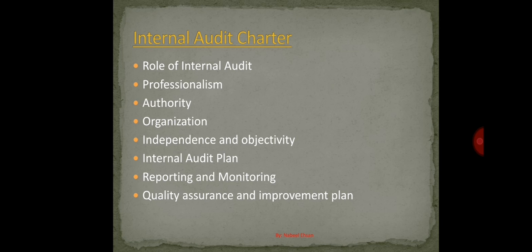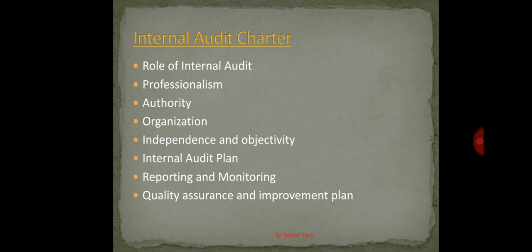Okay, now the organization, the fourth part of the internal audit charter, in how the department will be run by a chief audit executive. So it can give us an idea about the organization of the internal audit department itself, that who will be reporting to whom.